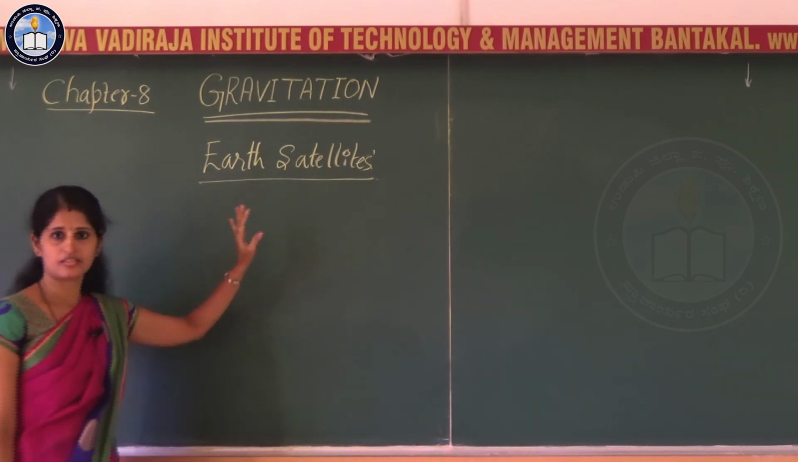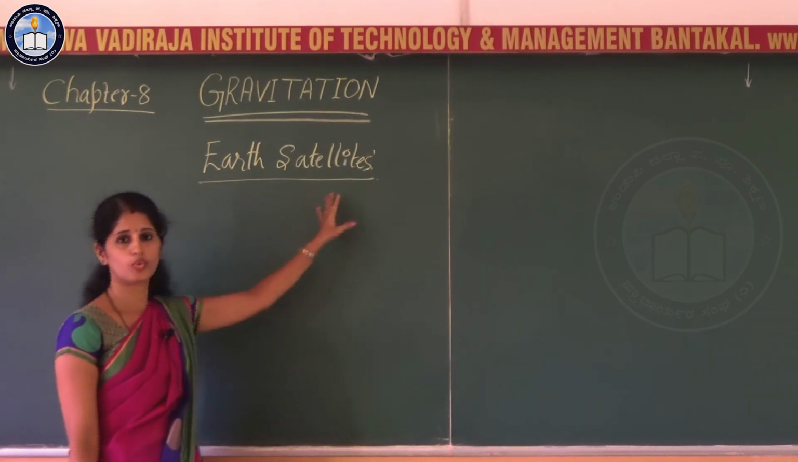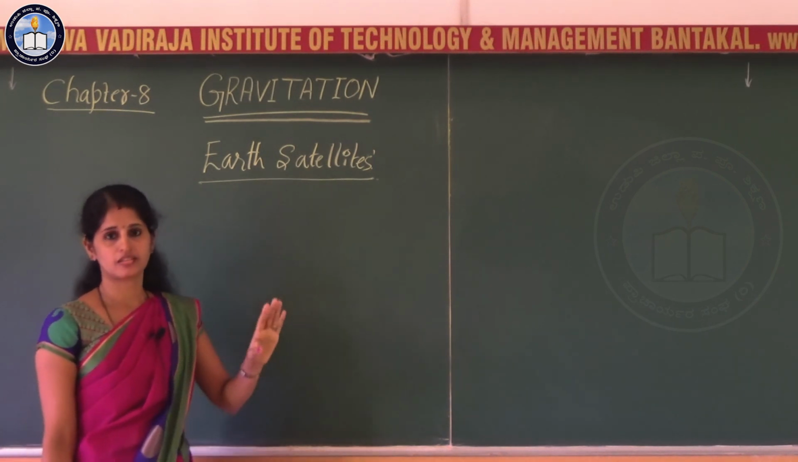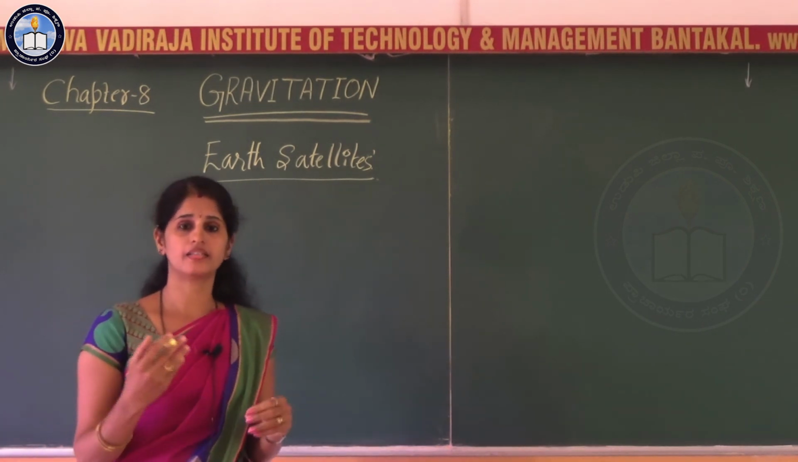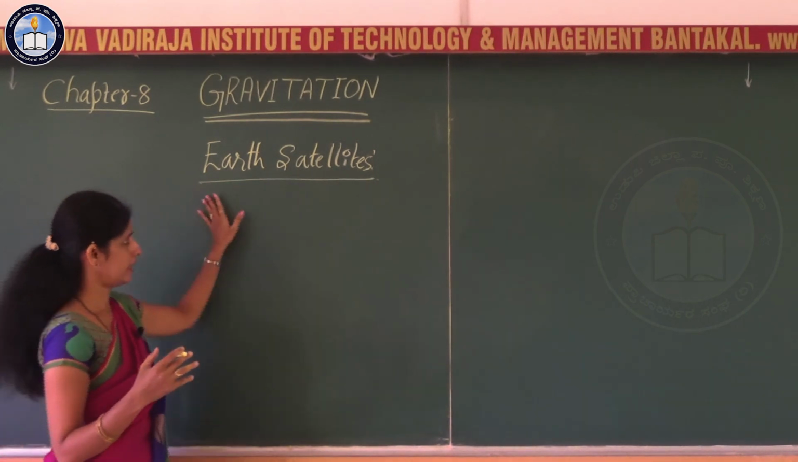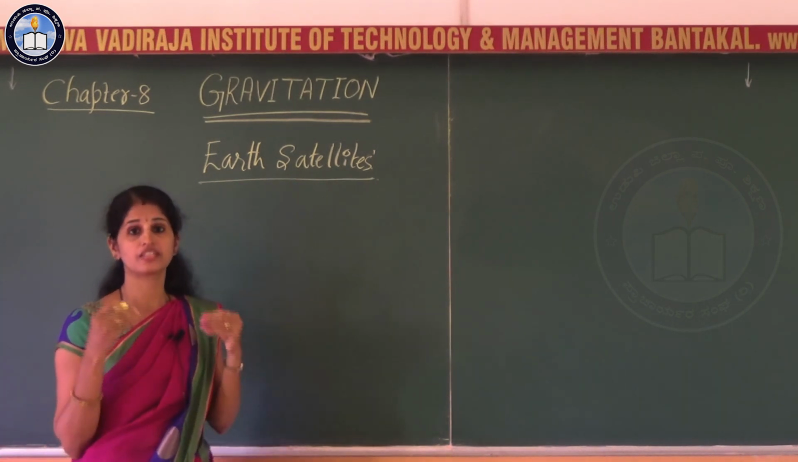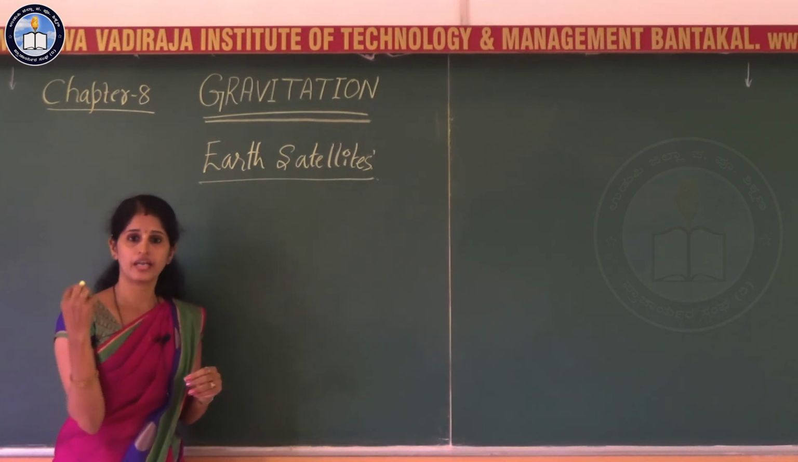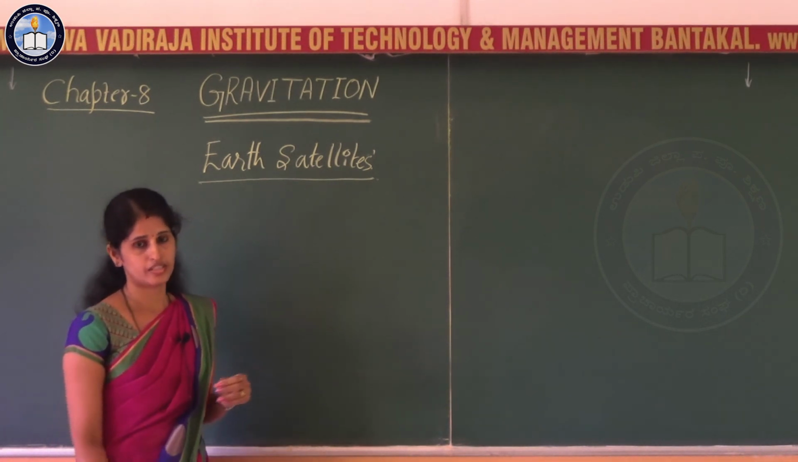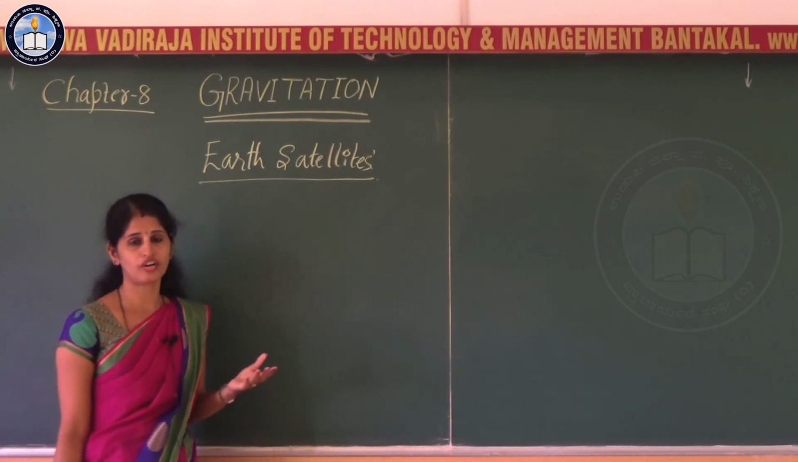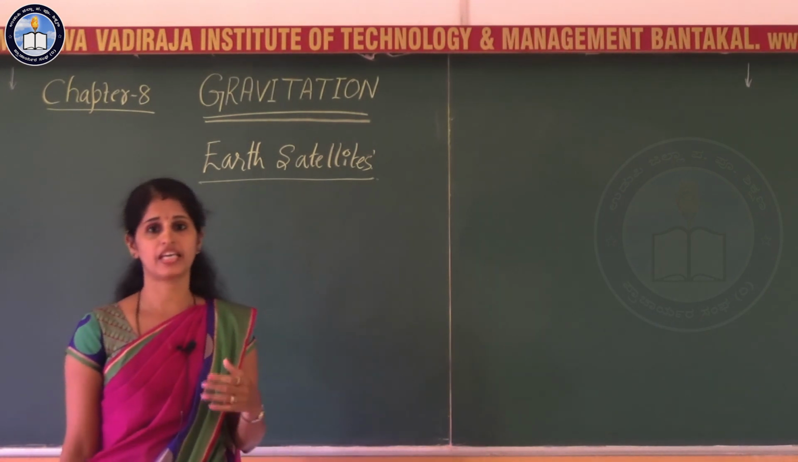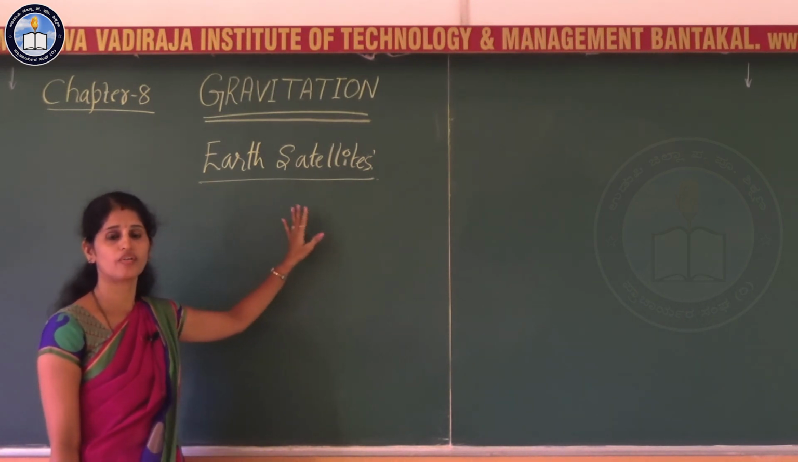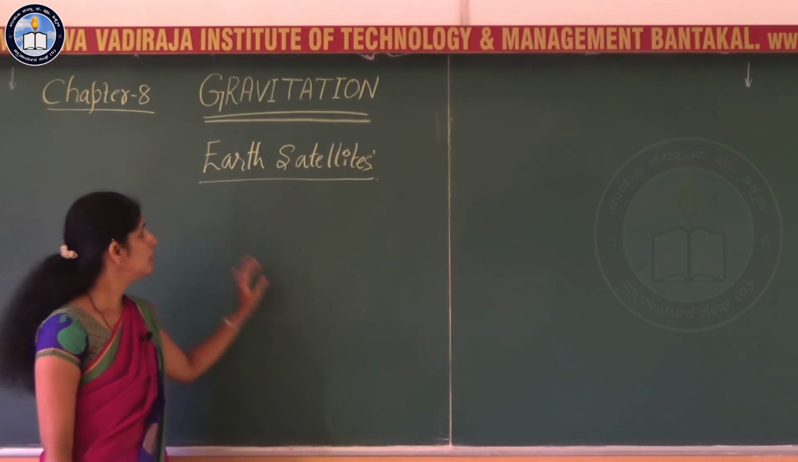Earth satellites ಅಂತ ಹೇಳಿದ್ರೆ ಭೂಮಿಯ ಉಪಗ್ರಹಗಳು. Earth satellites are the objects that revolve around the earth, and their motion is very similar to the motion of the planets around the sun. Thus, Kepler's laws of planetary motion we can equally apply for these satellites which revolve around the earth.